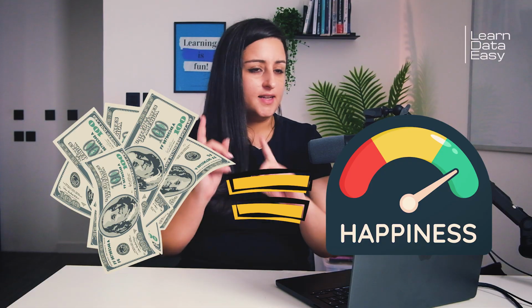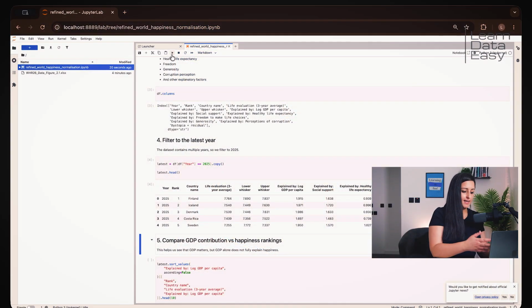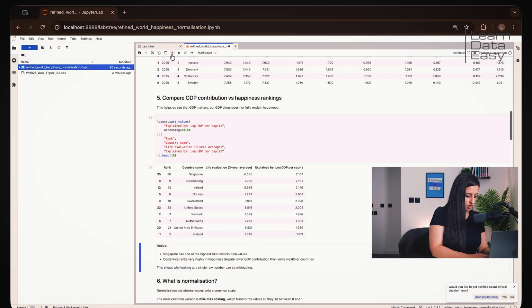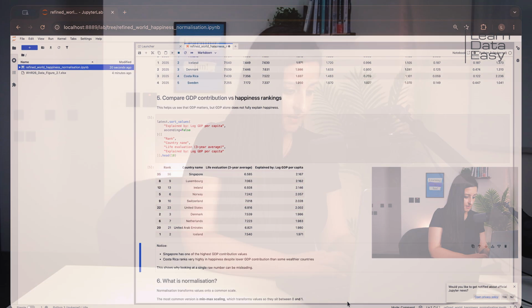Now let me ask you something. If a country has a much bigger economy than another country, does that automatically mean that people there are happier? Now, let's look at the data. So this line here is sorting the data set by GDP contribution. And the ascending equals false means that it shows the biggest values first. So now we're looking at the countries with the highest GDP contribution at the top.